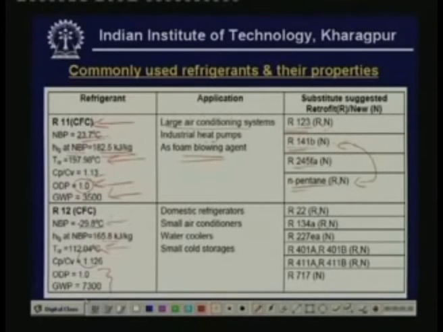Major problem is it also has high ODP, that means ODP is 1, and GWP is also very high. So this is also banned. Okay. And before the ban, it was widely used in domestic refrigerators, small air conditioners, water coolers and small cold storages. Since it has to be phased out, replacements have to be found for it. The most popular replacement for this is R134A in domestic refrigerators and small water coolers, air conditioners, etc., and blends of hydrocarbons. Okay. In addition to this, the other refrigerant replacements are also shown here, like R22, 227EA, etc.